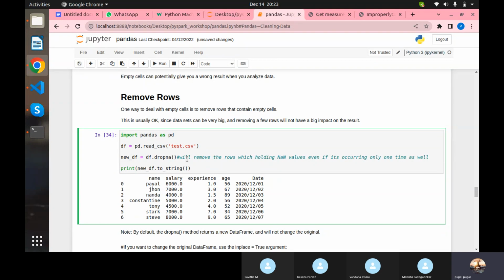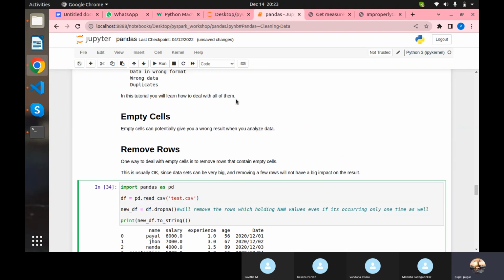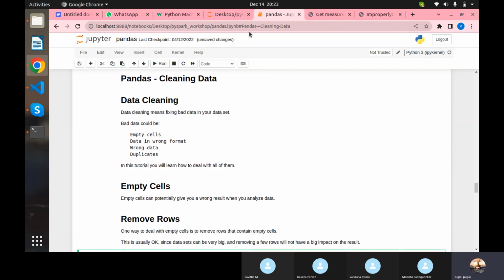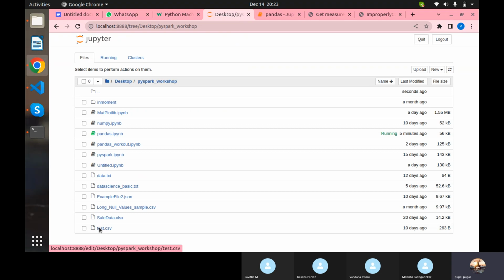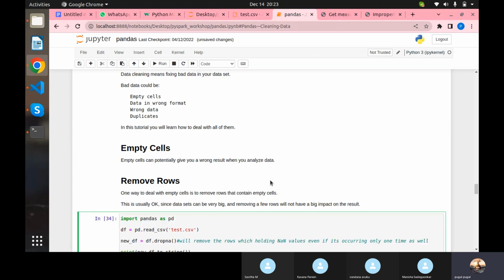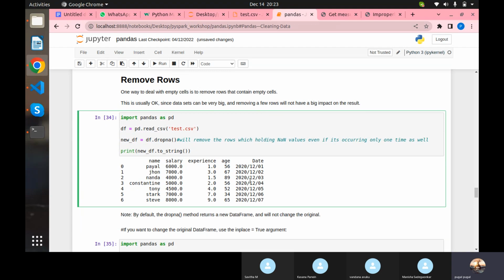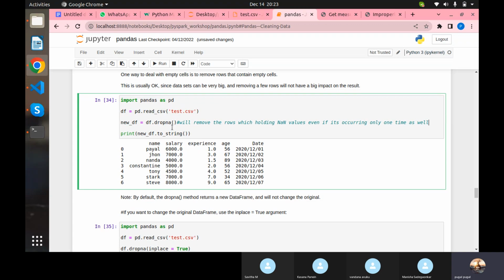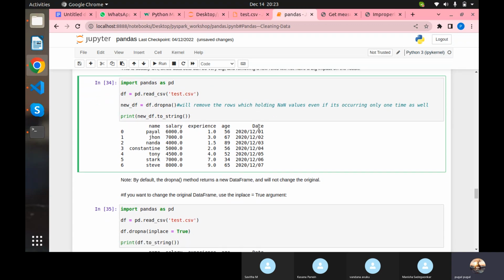So what does that even mean? You are reading the data. I open this CSV. Only one data is none, that also gets removed. Only one data is none, this is also removed. Means in this entire row, even if any one value is none, that row will get removed, popped out from that data frame. Basically, that's what dropna will do.